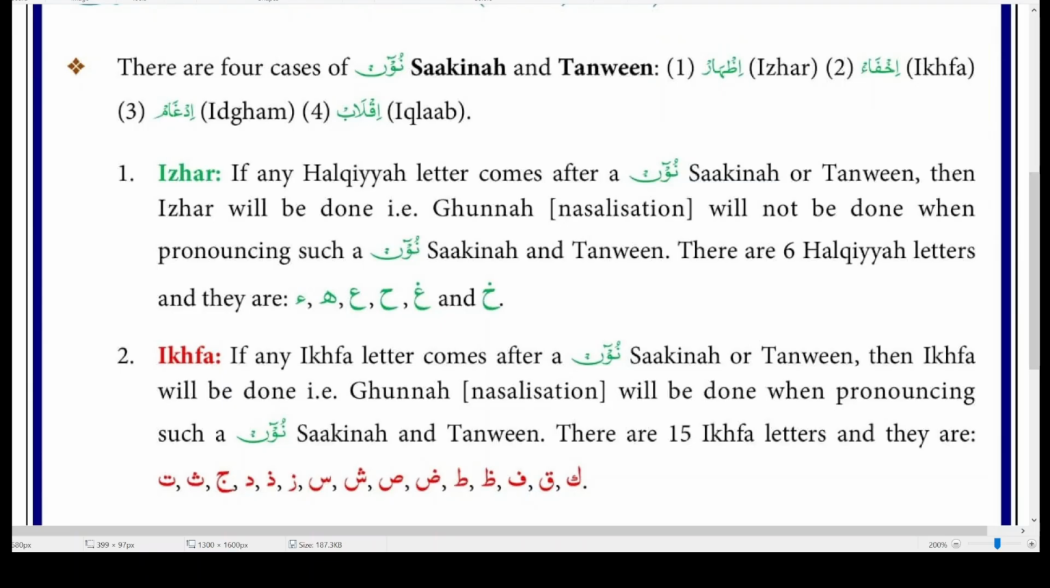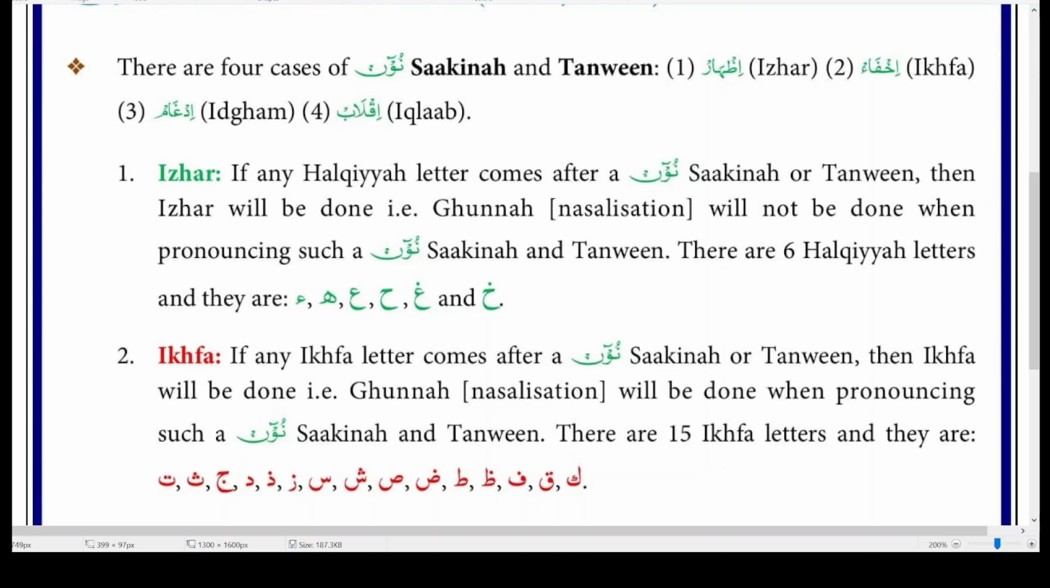So what's the definition of Izhar? Well, Izhar, as I said, is when you pronounce it clearly, and not just Nun, it is the definition for every letter. When you pronounce a letter with its normal clear sound, that is called Izhar of that letter. For example, Jim, when you pronounce it clearly, that will be called Izhar of Jim. And if you pronounce Seen clearly, that would be called Izhar of Seen. So Izhar of Noon is when you pronounce it clearly with a normal Noon sound.